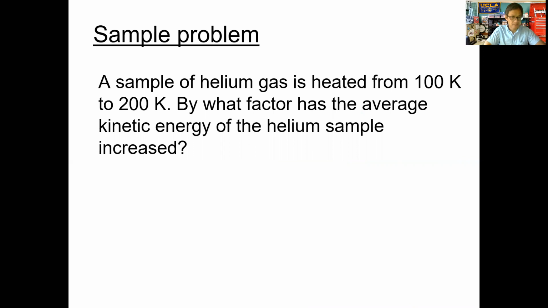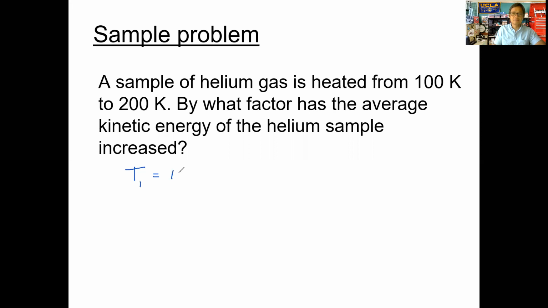Okay, let's go ahead and take a look at this, folks. I don't think it should have been that difficult for you. We have a gas. The gas here is helium. It starts out at a temperature of 100 Kelvin. Then we increase that temperature. That means we add heat energy. We add enough heat and take a second measurement, and the temperature increases to 200 Kelvin.